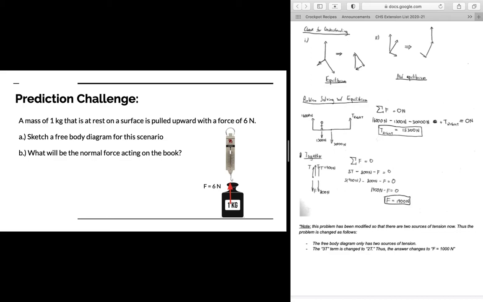So our free body diagram is going to be 6 newtons of force acting upwards from pulling. We're going to have the normal force acting upwards as well. And then we're going to have the force due to gravity, or the weight of our mass, pulling downwards. Okay?